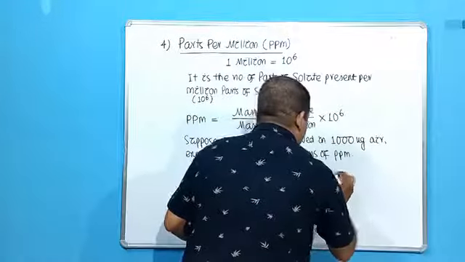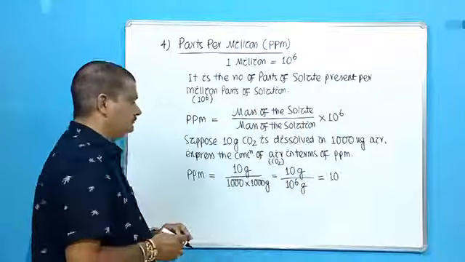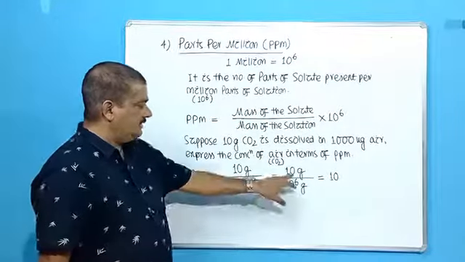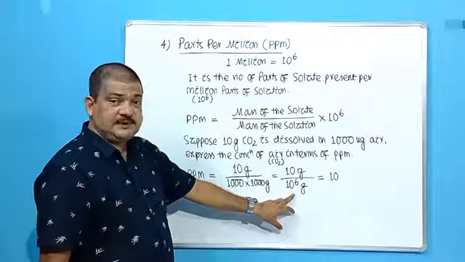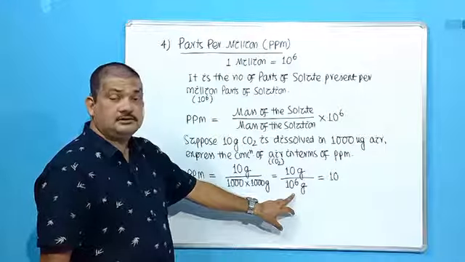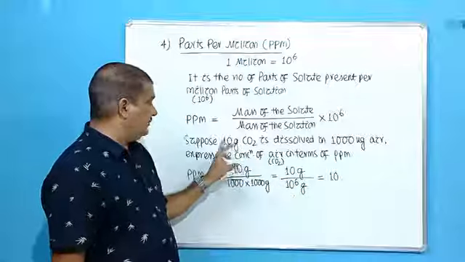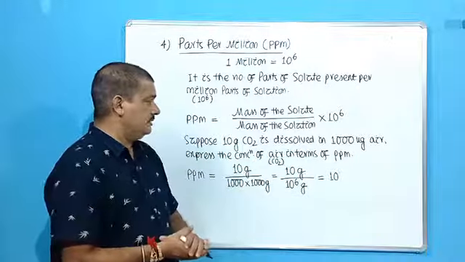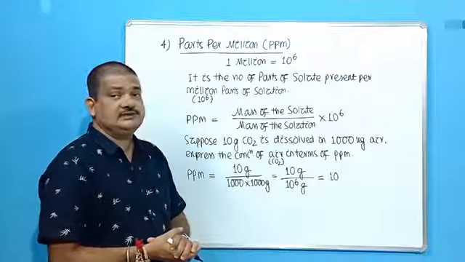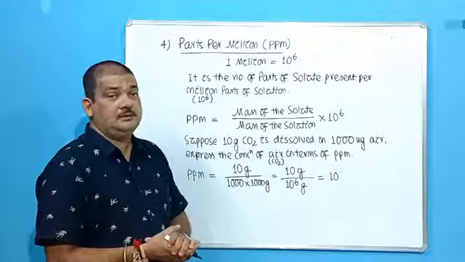It is 10 ppm. So it is the mass of solute present per 10 power 6 parts of solution. When 10 gram of carbon dioxide is dissolved in 1000 kilogram of air, it will make 10 ppm of the air.